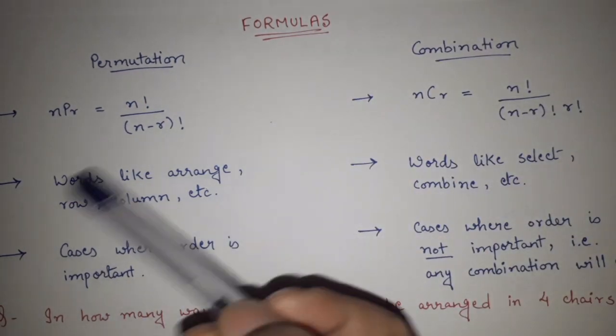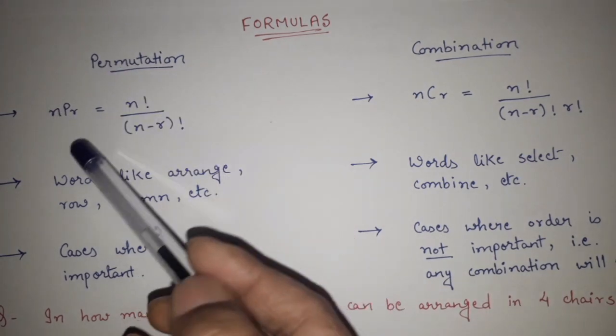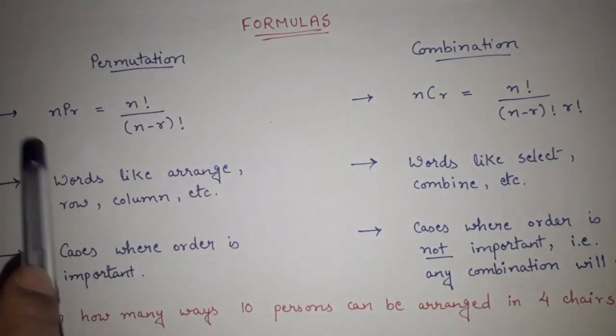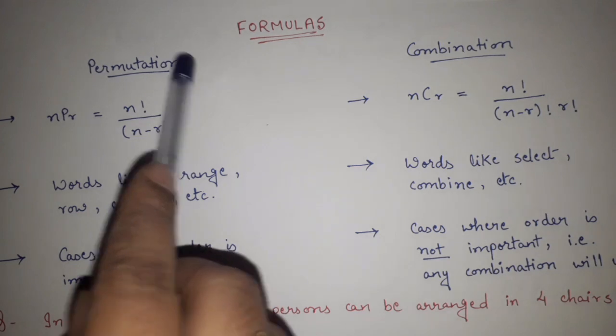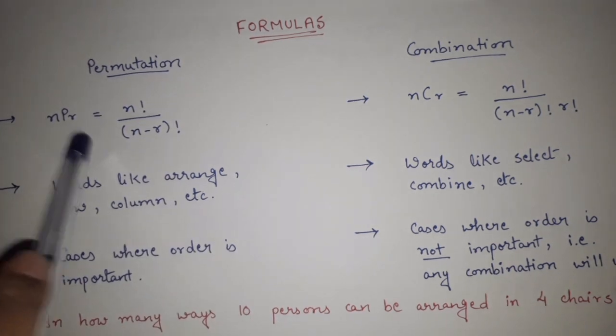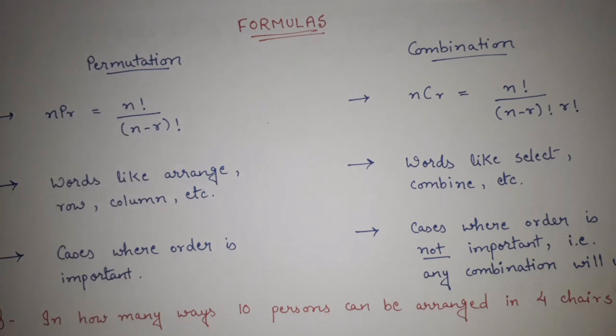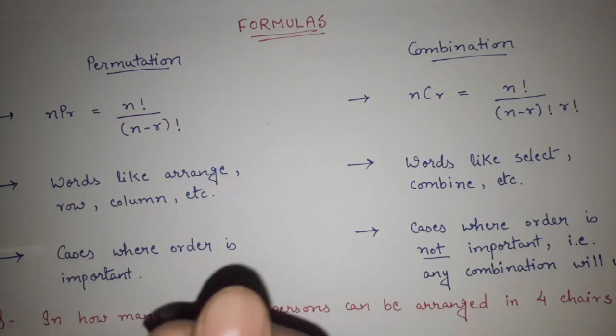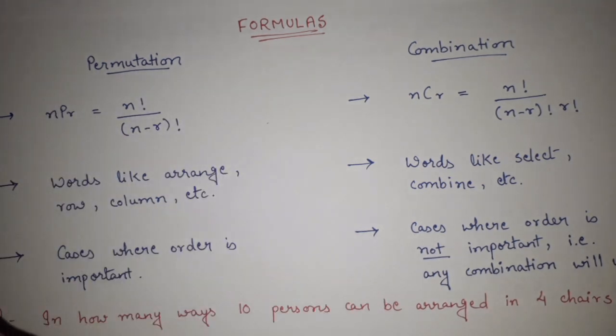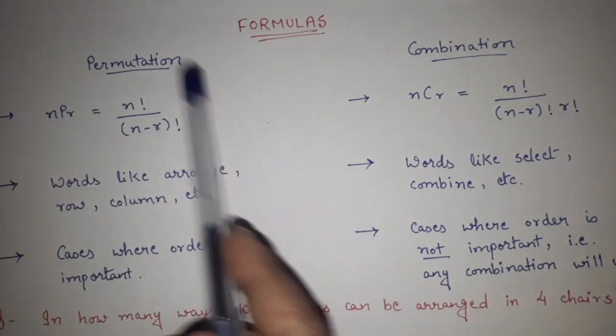The formula for permutation is called NPR. Permutation is denoted by NPR, and NPR is equal to n factorial upon n minus r factorial. What is n, what is r, how we will take that? As soon as we take the example, the things will become clear to you. Fine. So for now, just see the formula.